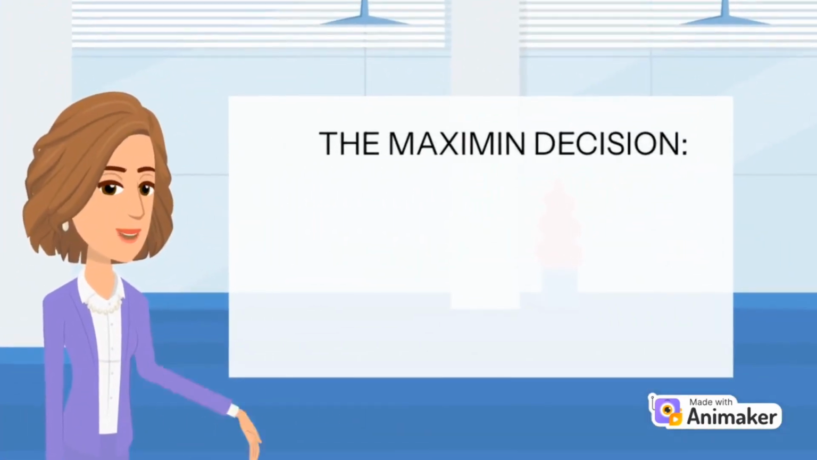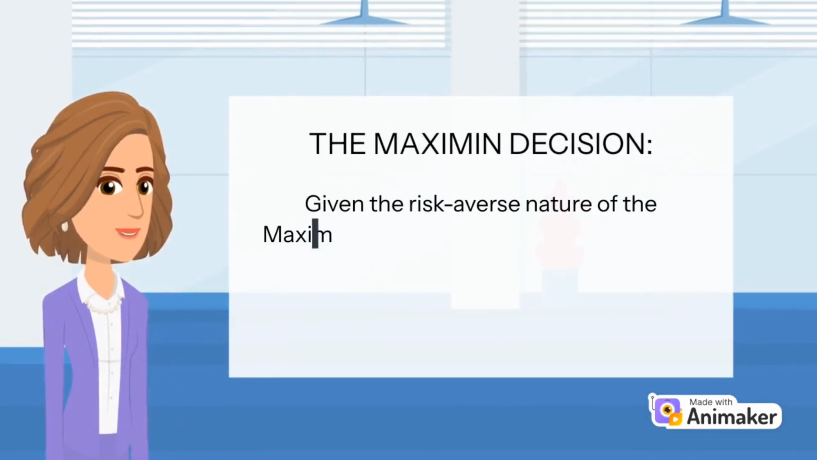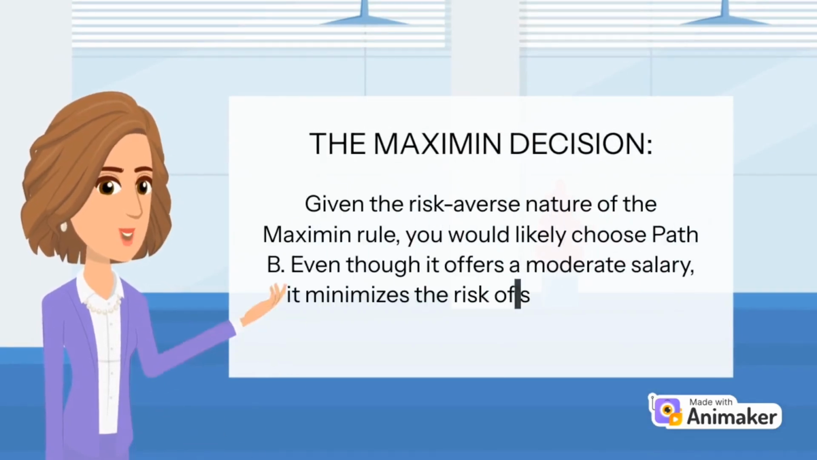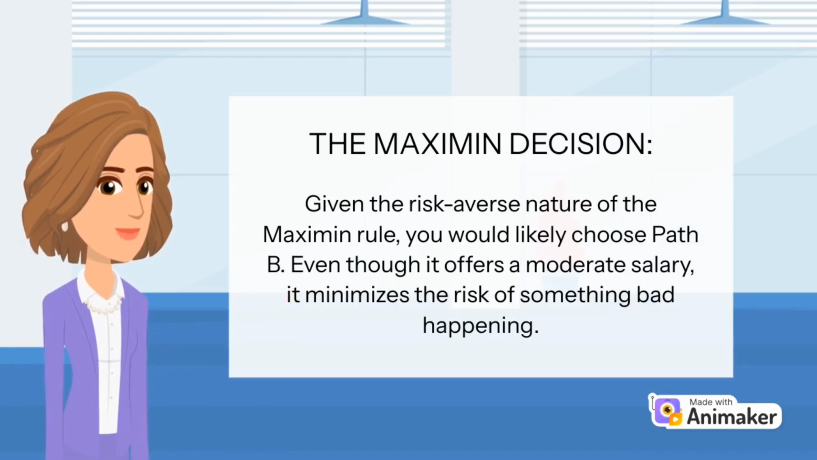So, the Maximin decision, given the risk-averse nature of the Maximin rule, you would likely choose path B. Even though it offers a moderate salary, it minimizes the risk of something bad happening.